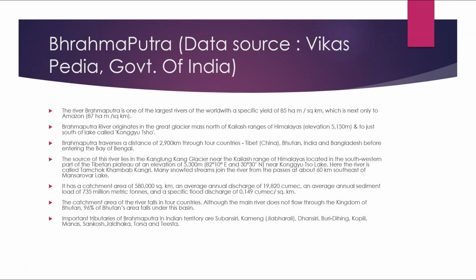It has a catchment area of about 5,80,000 square kilometers, an average annual discharge, an average annual sediment load of 735 million metric tons, and a specific flood discharge of 0.149 cubic per square kilometer. The catchment area of the river falls in four countries. Although the main river does not flow through the kingdom of Bhutan, 96% of Bhutan's area falls under the Brahmaputra basin. Important tributaries of Brahmaputra in Indian territory are the Subansiri, Kameng, which is called Jiaparali, Dhansiri, Buridihing, Kopili, Manas, Sankosh, Jaldhaka, Torsa, and Tista.